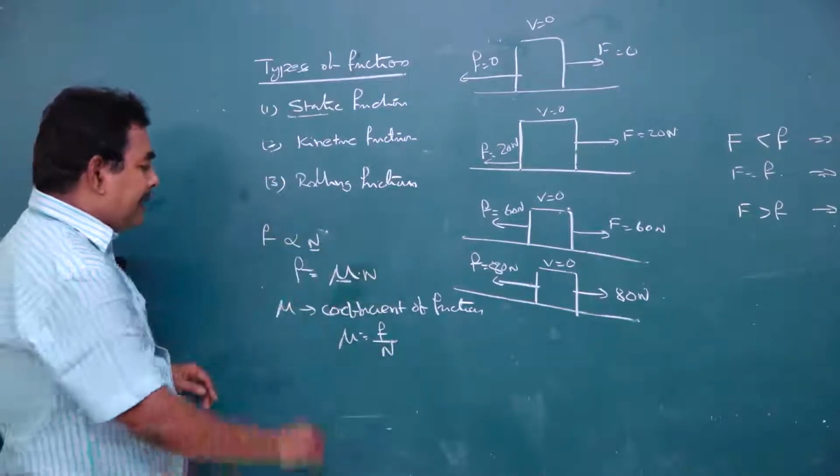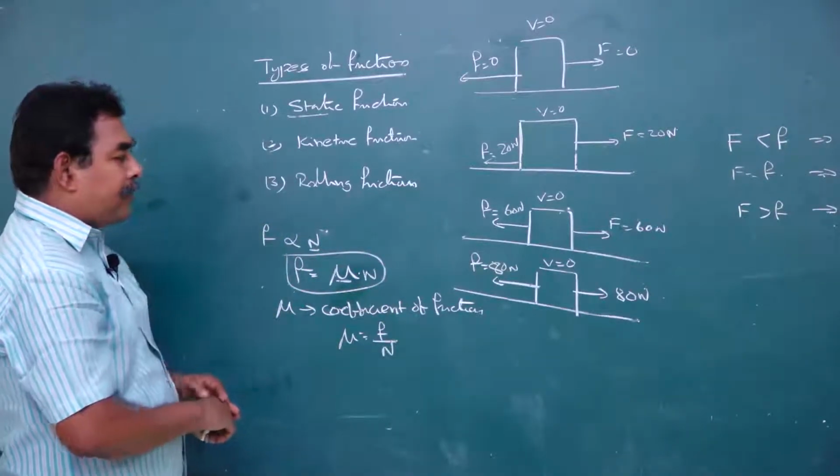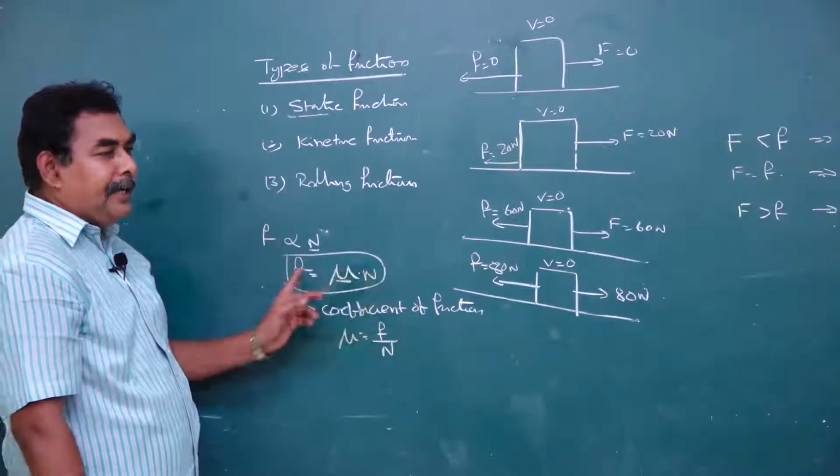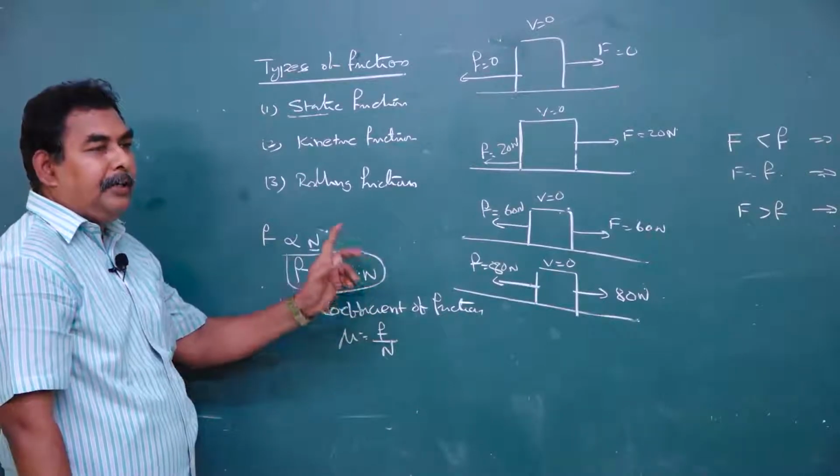Frictional force ని ఎలా క్యాలిక్యులేట్ చేస్తామంటే by using this expression. Static frictional force Fs is equal to mu s into N. Kinetic friction Fk is equal to mu k into N. Rolling friction Fr is equal to mu r into N.